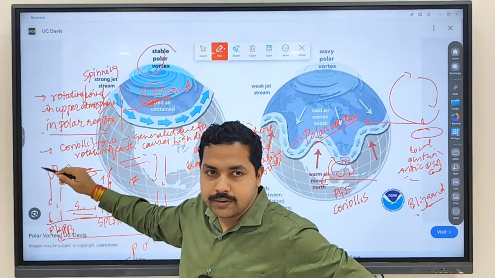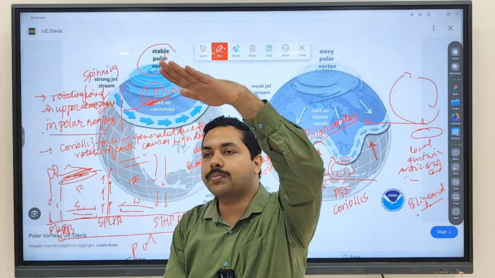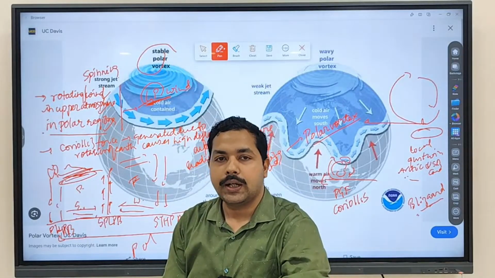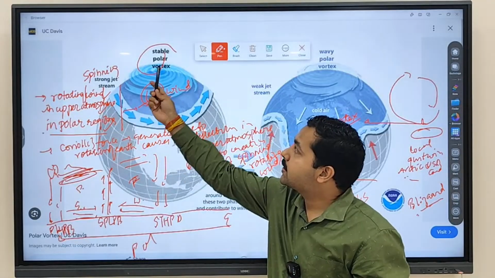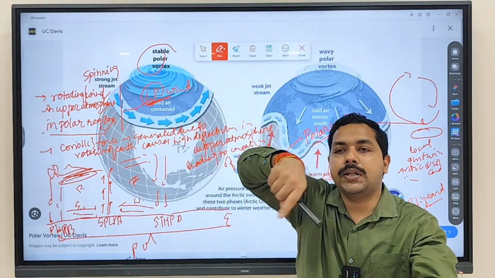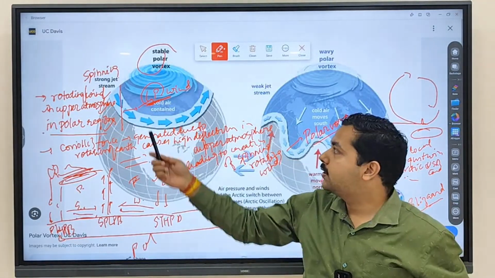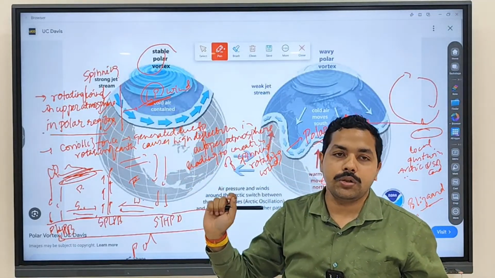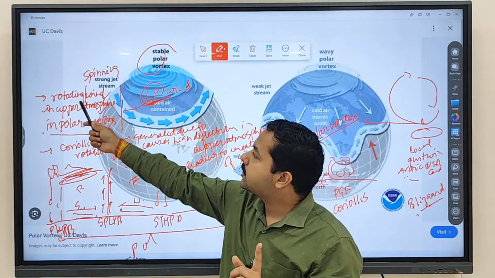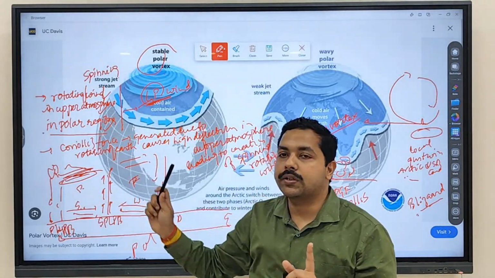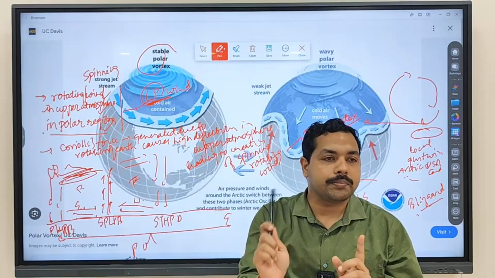Wind will subside at the high pressure. So in the upper atmosphere, low pressure; in the lower atmosphere, high pressure is going to be formed. Since this spinning is created in the upper atmosphere, it is a low pressure wind. So keep in mind that the polar vortex is a low pressure wind spinning in the upper atmosphere.